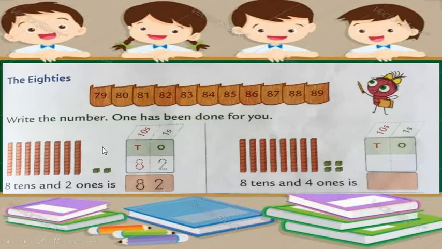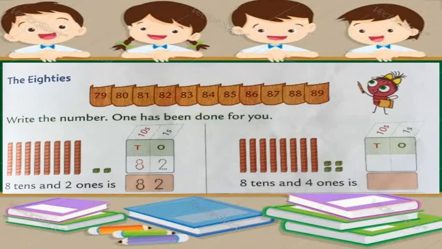If we are going to arrange this as tens and ones, first of all we have to create the columns of tens and ones. Okay. And then as we have 8 at the tens place, we have to write 8 in the column of tens. And we have 2 ones, so we have to write number 2 at the place of the ones column. Now look, by observing this pattern we can say that this number is 82.